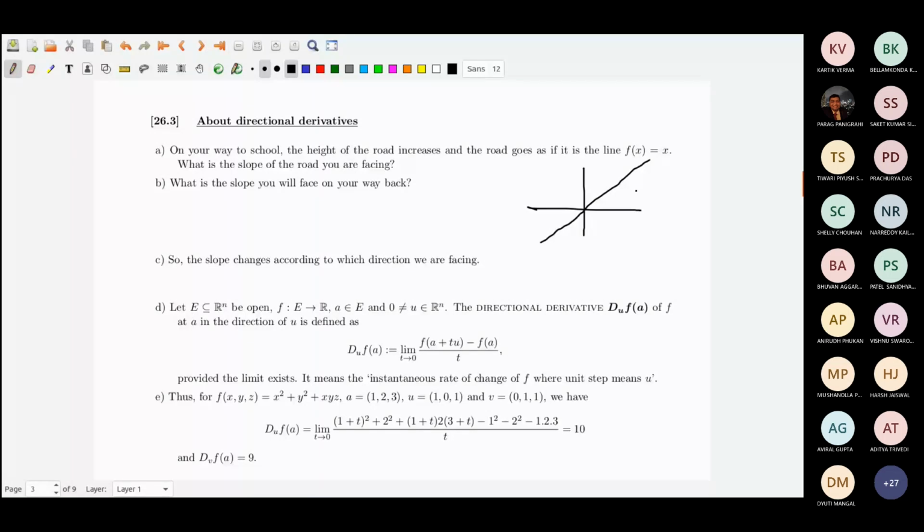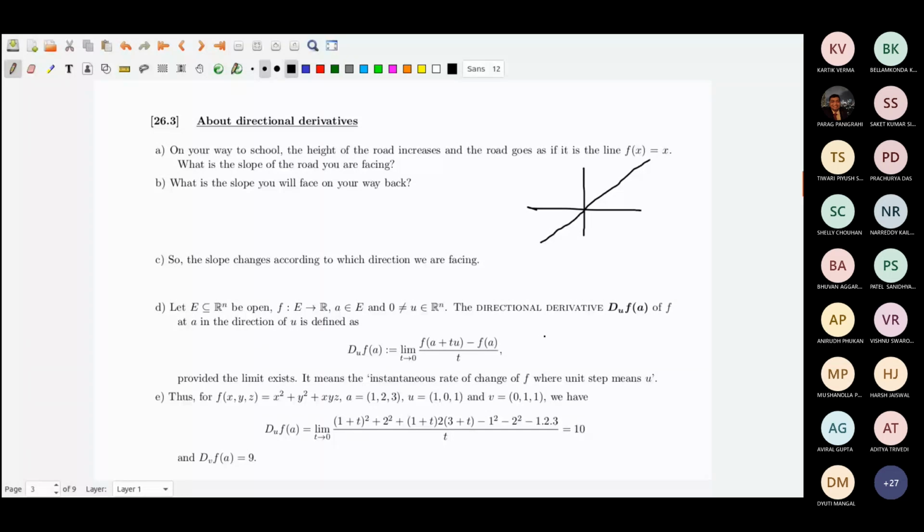The slope that in single variable we talked about is always with respect to the direction vector u equal to 1. That is the direction vector. Depending on the direction vector, the directional derivative is defined as follows.